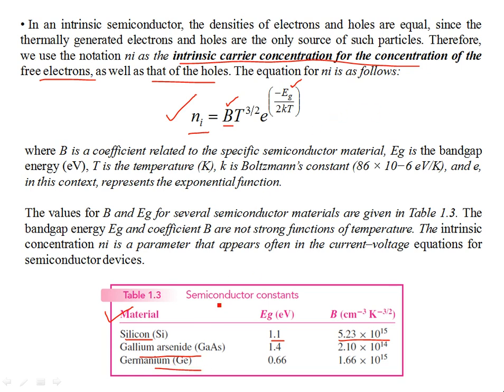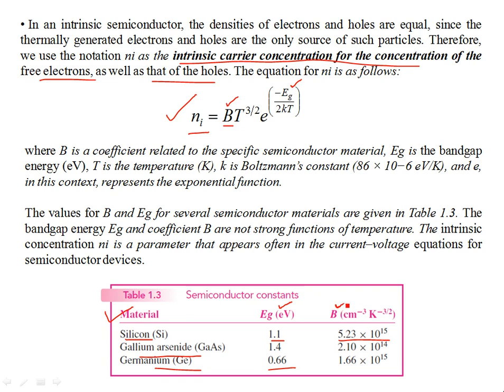So germanium as a material doesn't require much energy. A single crystal of germanium might generate more charge carriers in the conduction band easily as compared to silicon due to the lower band gap. This band gap is in electron volts. It's the energy required for an electron to jump from the valence band to the conduction band. This is an energy parameter.